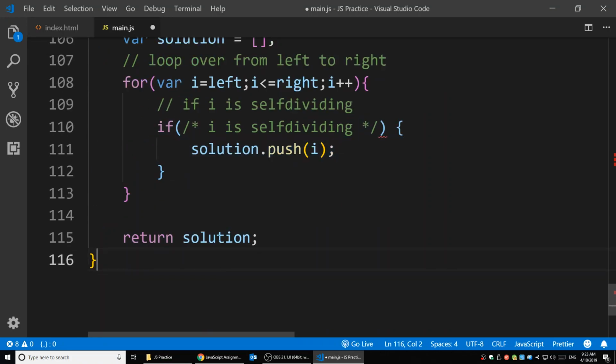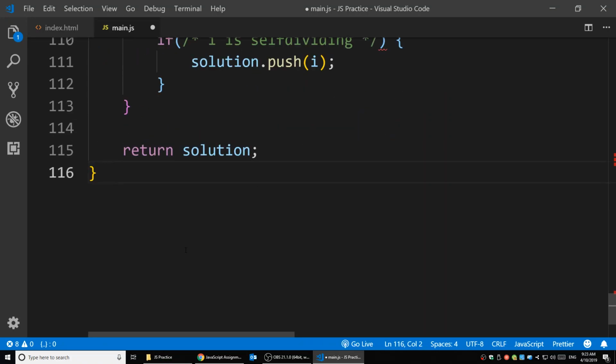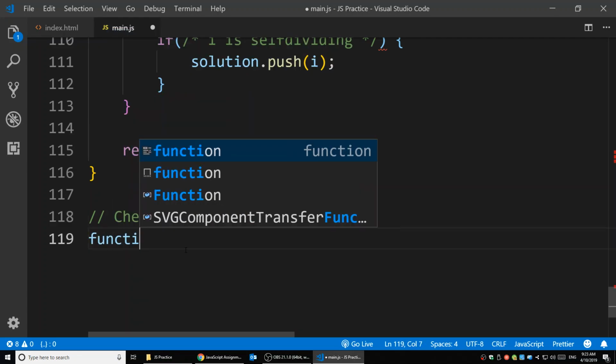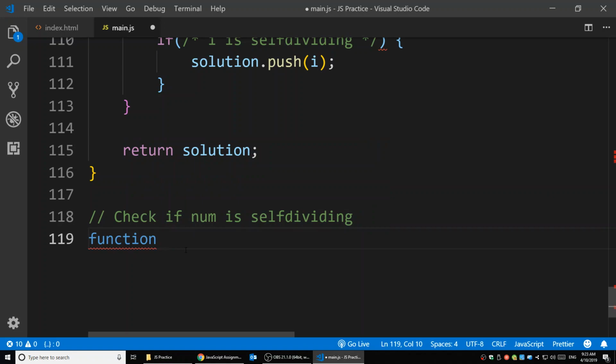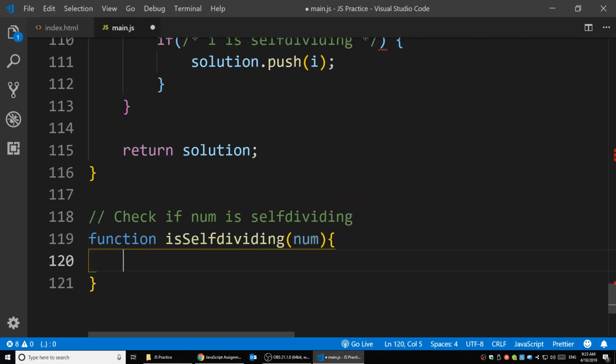How about we create another function to do it? For example, I can have a helper function, check if num is self-dividing. So I create another function called isSelfDividing. It takes a num, for checking if this num is self-dividing. So firstly, I got a num.